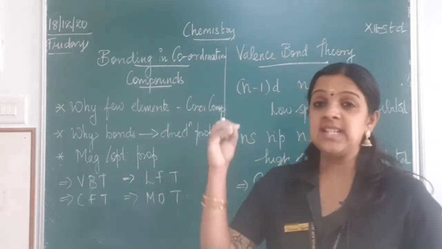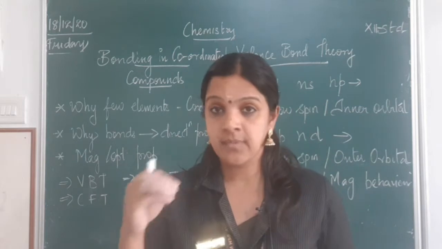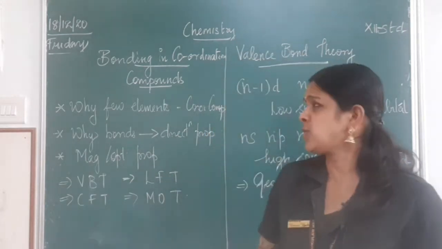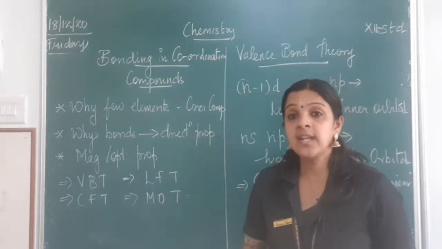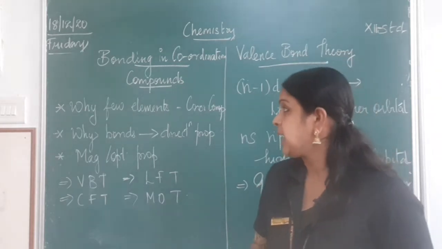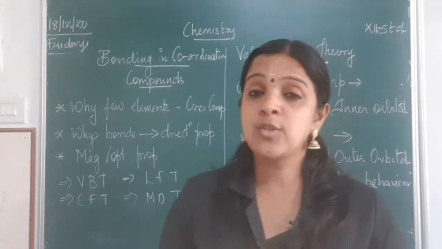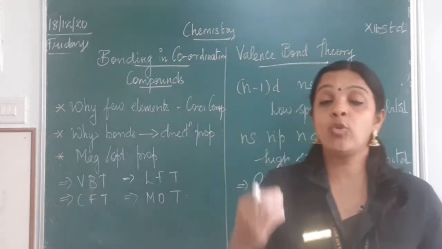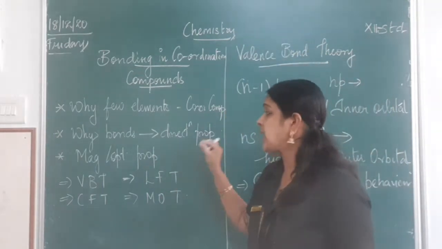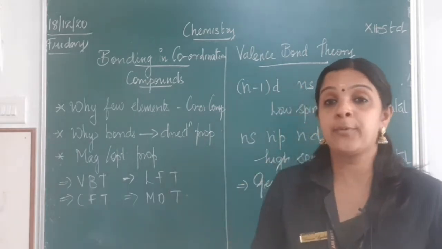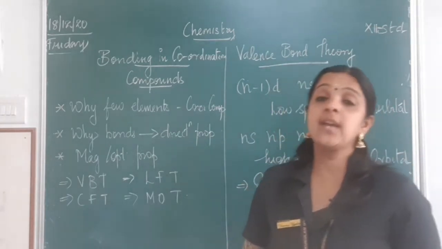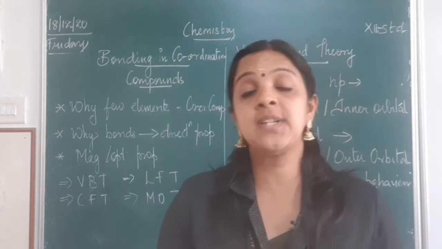Now, how do these ligands get bonded with the metal atom? That is what we are going to study in bonding of coordination compounds. Why do only very few elements have the property to form coordination compounds? Why do the bonds show directional property, or why do they have magnetic or optical property?